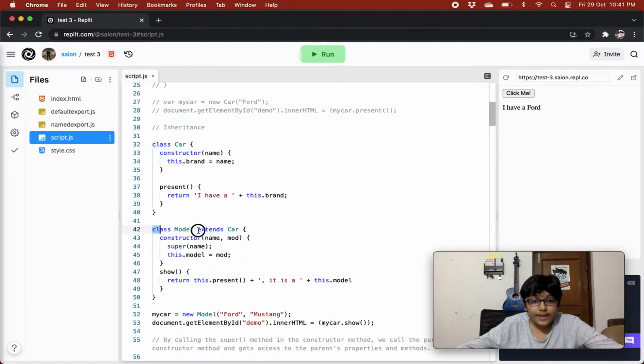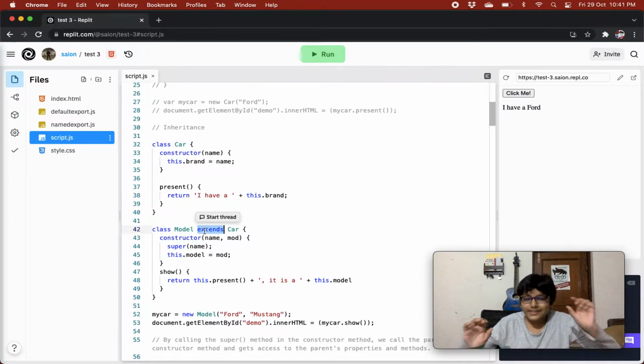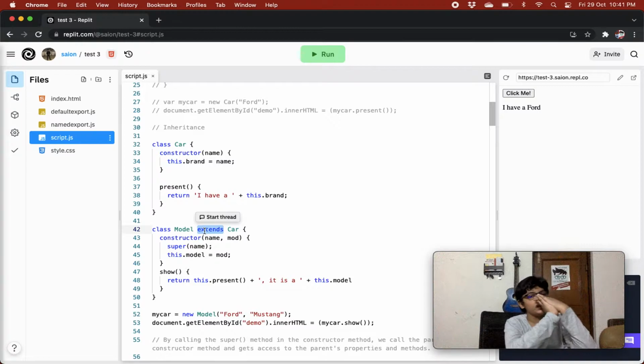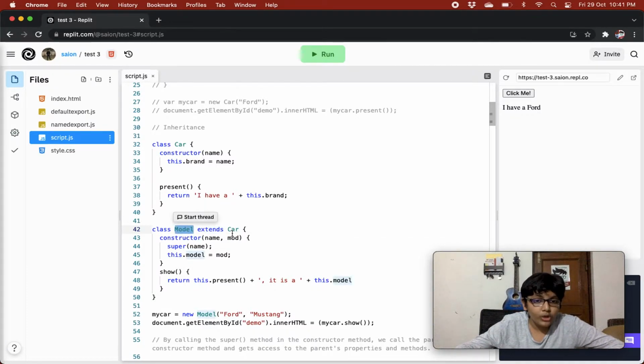Then we have another class, model, and we are using the extends keyword. What the extends keyword does is that whatever class name you specify after it, that class's properties and methods and everything go into the class from which you are extending. So basically over here we are extending model from car, so all the properties and methods have gone into this model class.